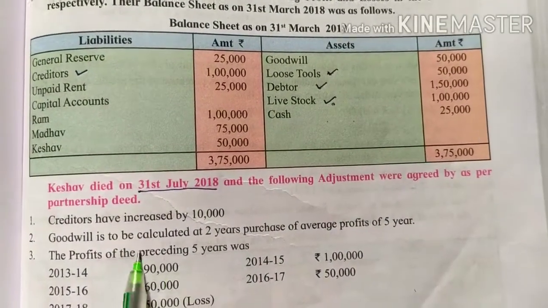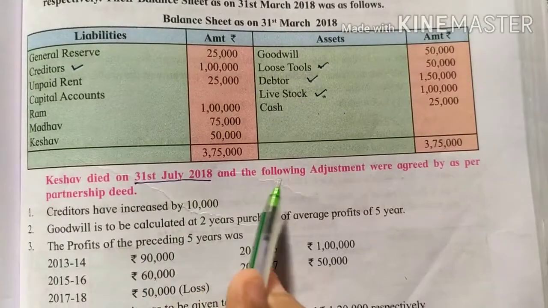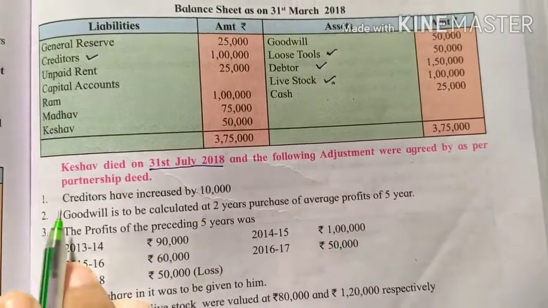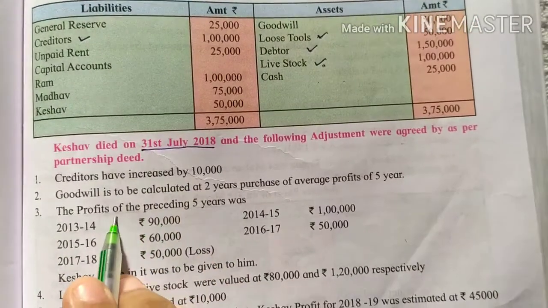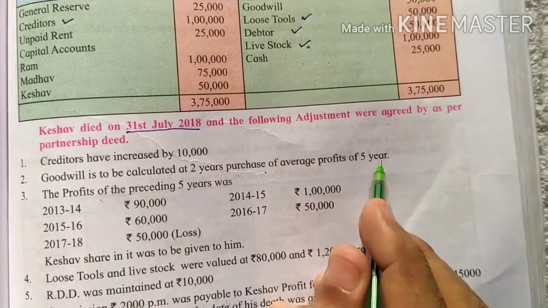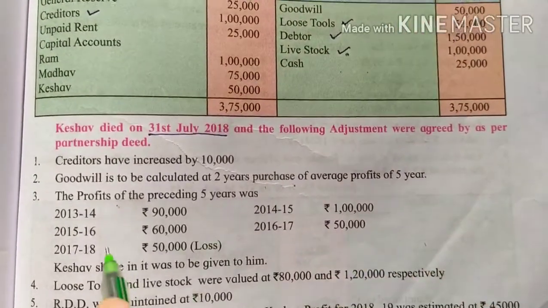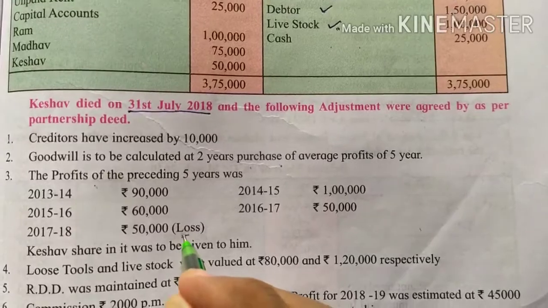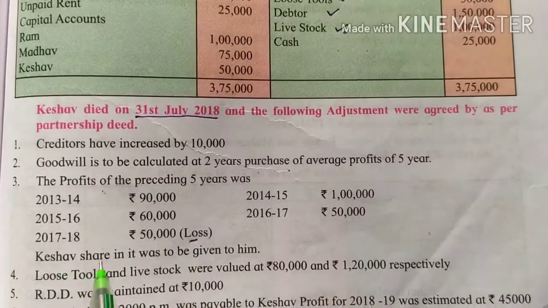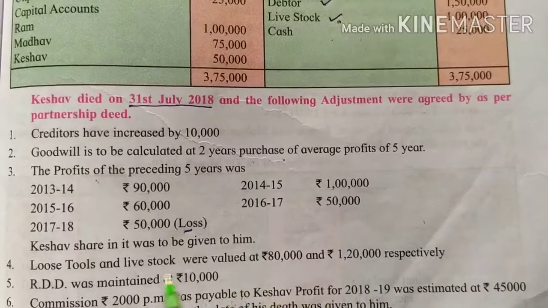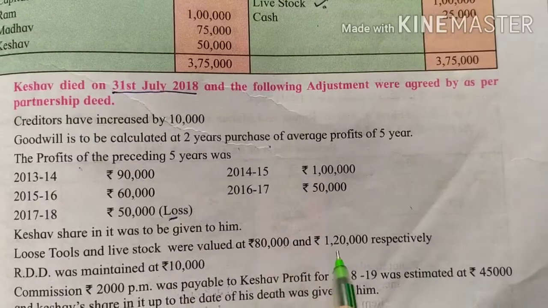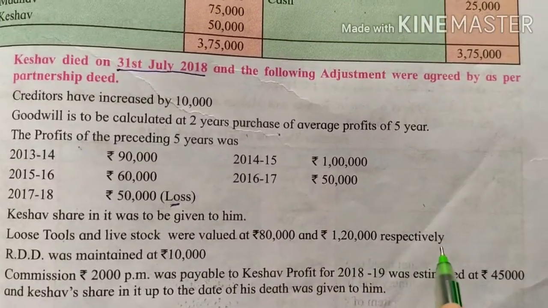Now Keshav died on 31st July 2018 and the following adjustments were agreed as per the partnership deed. Creditors have increased by 10,000. Goodwill is to be calculated at 2 years purchase of average profits of 5 years. So these are the profits and here it is a loss. If a loss is given to you, you have to subtract. Keshav's share in it was to be given to him.